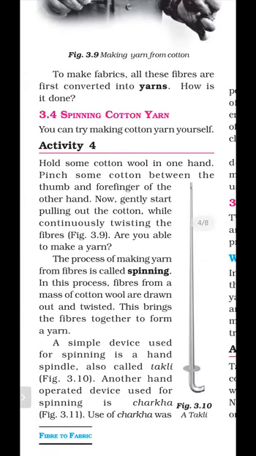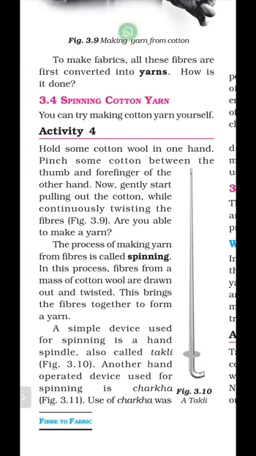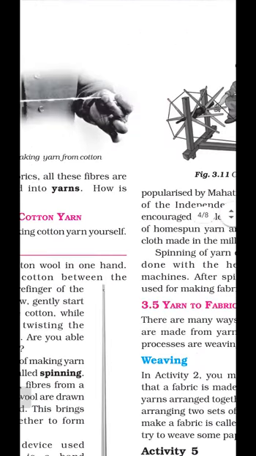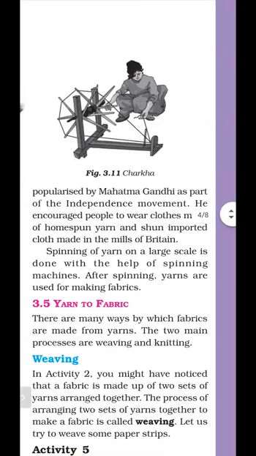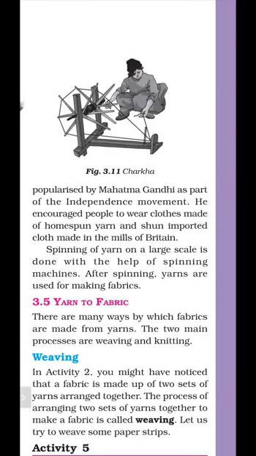First method is by using hands. We can use spinning, and the second method is we can use charkha for the spinning. Use of charkha was popularized by Mahatma Gandhi as part of the independence movement. He encouraged people to wear clothes made up of homespun yarn and shun imported clothes made in the mills of Britain. So Mahatma Gandhi used the charkha for the spinning.